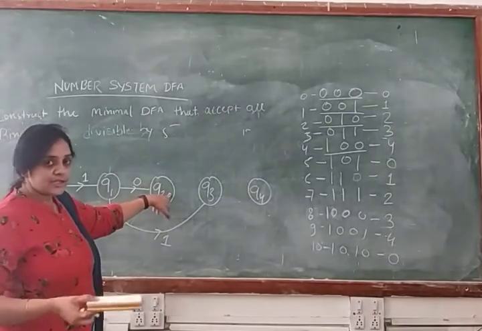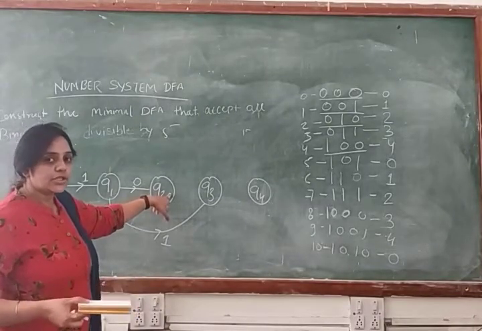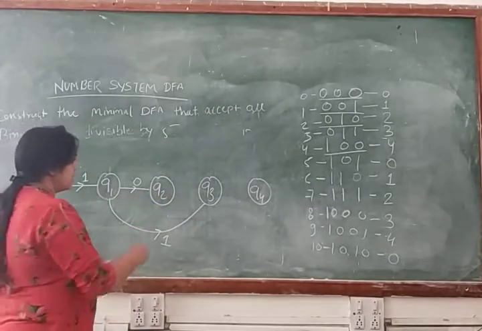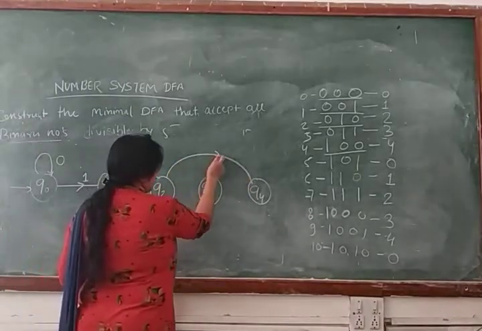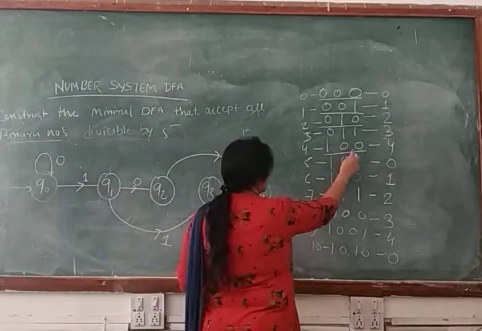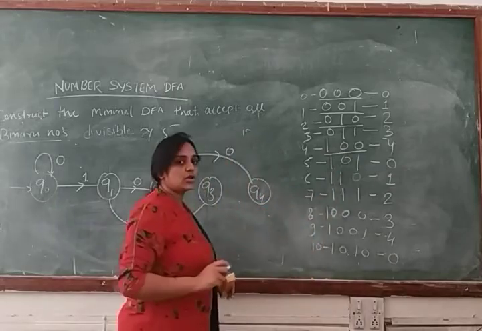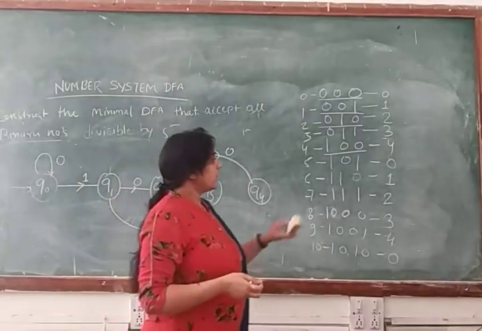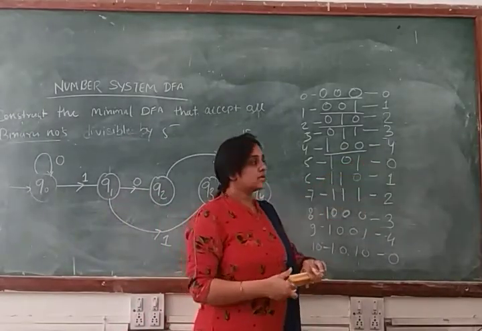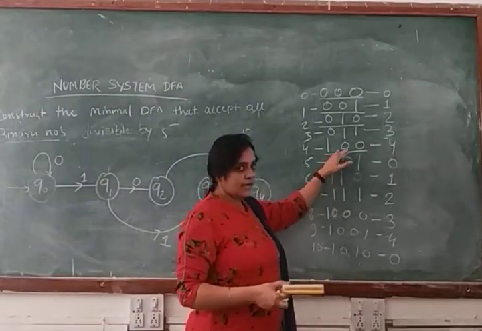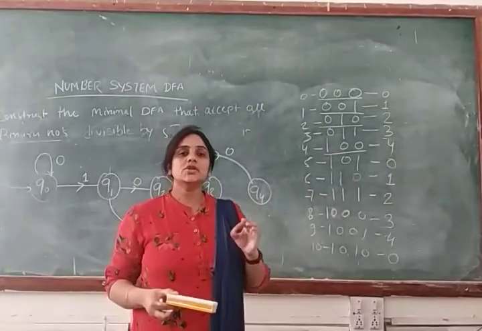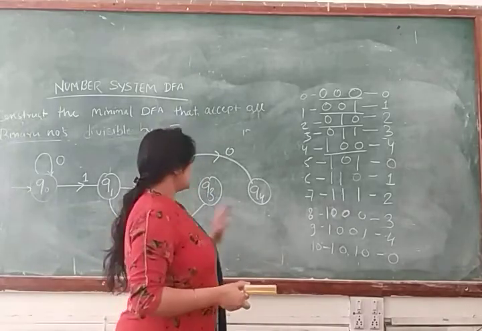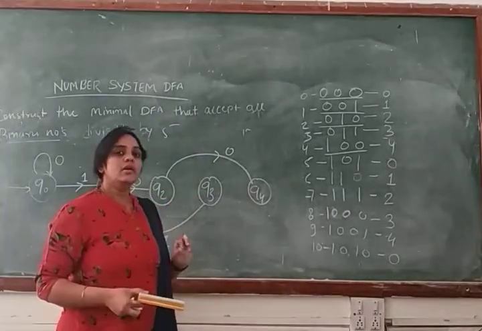So we make a transition for input symbol 0 and reach state Q4. Clear? Here you can see 1 0 0 and we get state Q4. How do you identify that we get state Q4? Because this is your remainder state. Whenever you divide 4 by 5, you will get remainder 4.